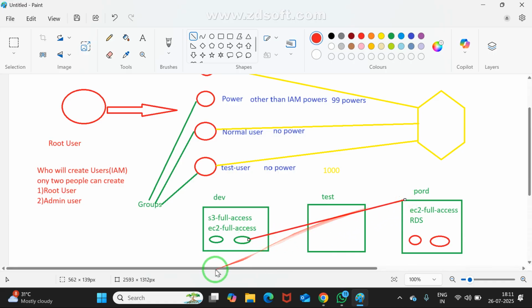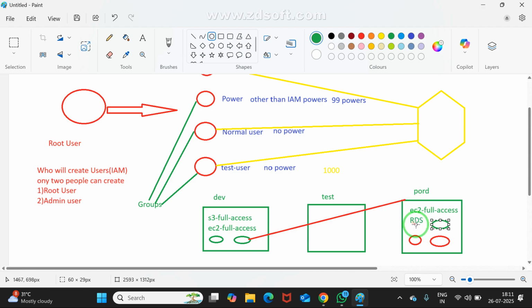What may it do? This green symbol I may create here. What does it mean? If I create this green symbol here, this user also belongs to this group. What is the advantage, you may ask me. Here also Easy to Full Access is already there, and again Easy to Full Access, no problem. The same permission, we provided twice.